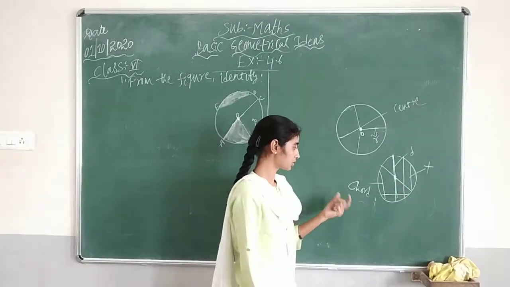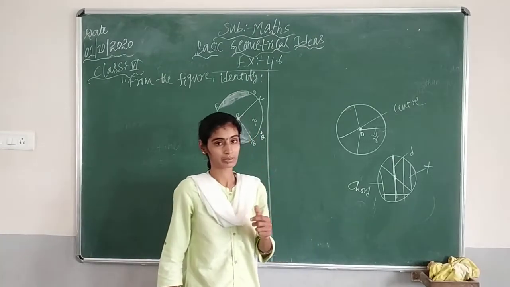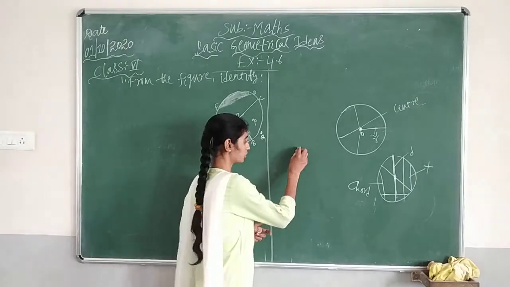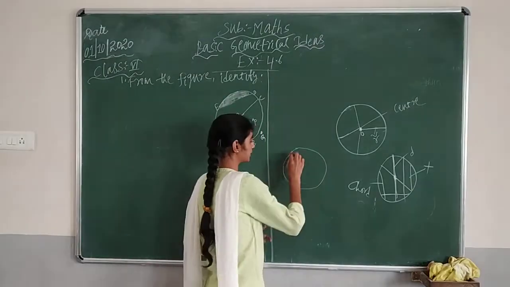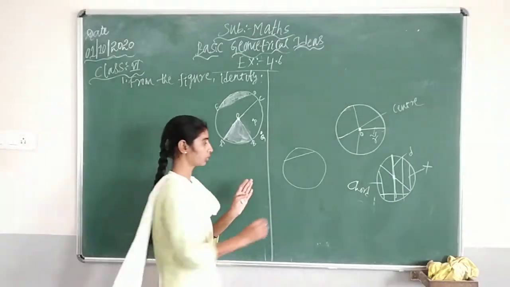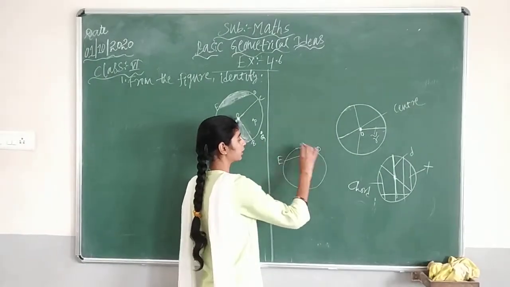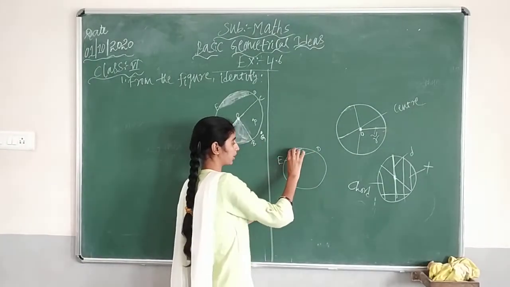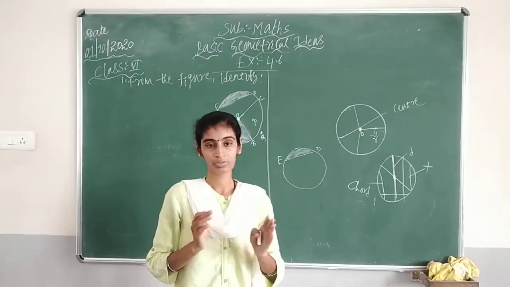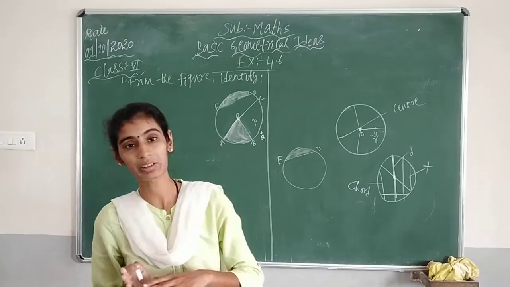Then next we have discussed the segment, and we have discussed the sector. So, segment: in this chord, suppose you all know this is the chord, you can take ED, and whatever inside part is there, we call it a segment. And in that definition I have given, segment has major and minor.